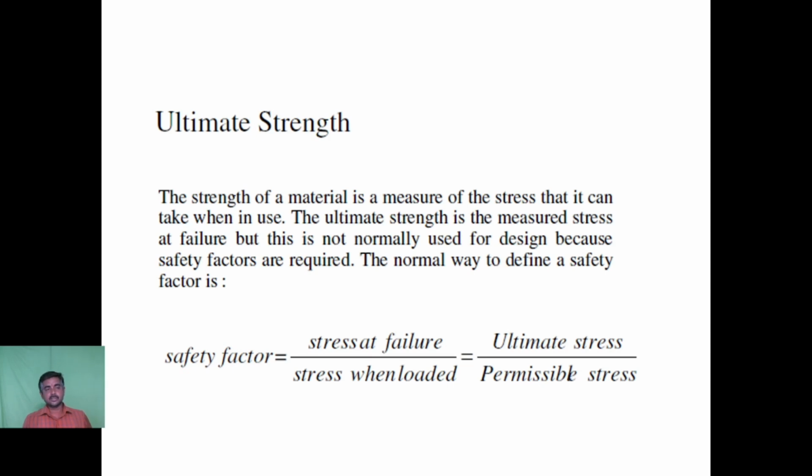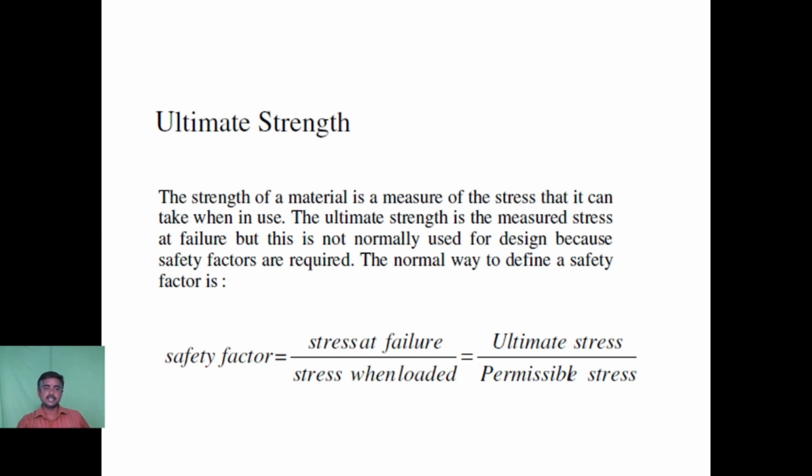The next concept is about the ultimate strength of the body. The strength of material is a measure of the stress that it can take when it is used. Previously we dealt with the strength of material, dealing with the force when the body is in action. When it is in use, we say this is the maximum force which the body can withstand. That is the strength of material. But we will not subject that material to the maximum load.